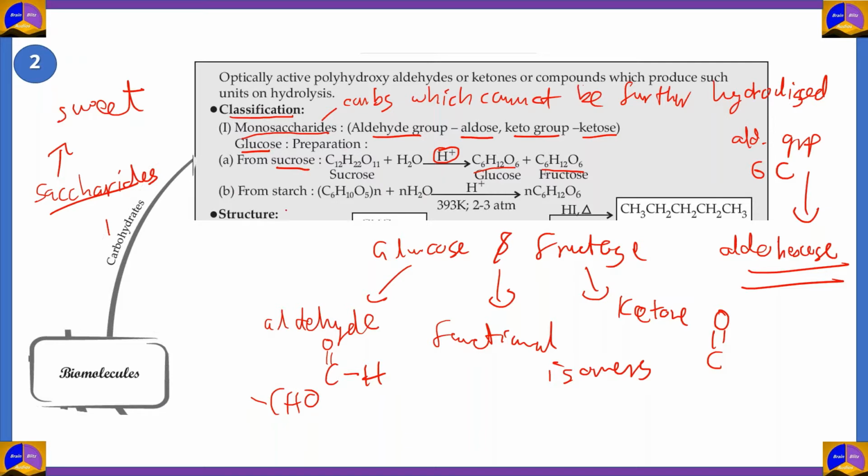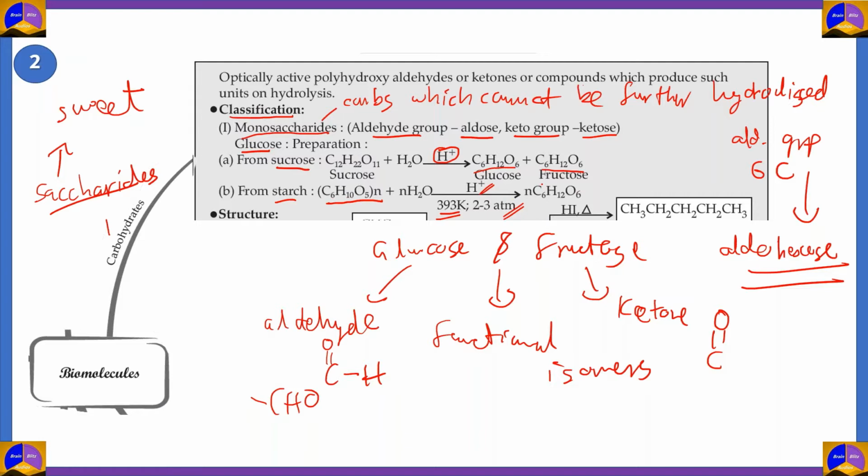What is the commercial way in which we prepare glucose? Commercially, glucose is obtained by hydrolysis of starch. So you can prepare glucose from starch. What you essentially do is you boil starch. So starch, which is (C6H10O5)n, plus the required amount of water, is boiled with dilute HCl at 393 degrees Kelvin under 2 to 3 atmospheres of pressure. So there are H+ ions present from the acid.